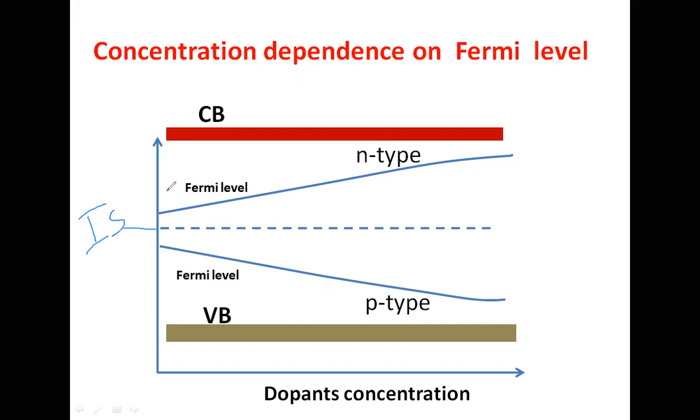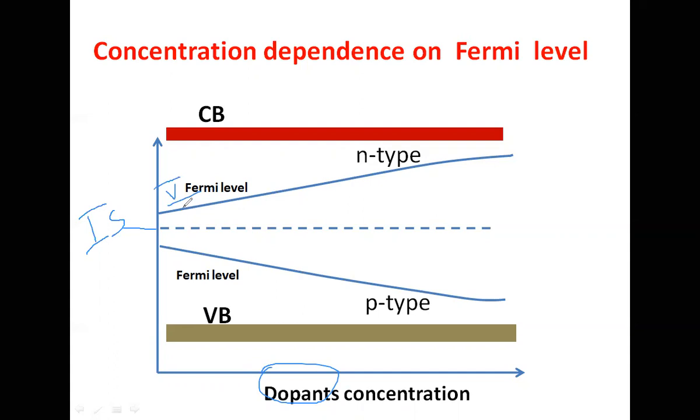Now we are adding a fifth group element to this intrinsic semiconductor, and we are increasing the dopant concentration, that means the impurity concentration. When we increase the dopant concentration, we are actually increasing the number of free electrons, because each fifth group element gives one free electron.